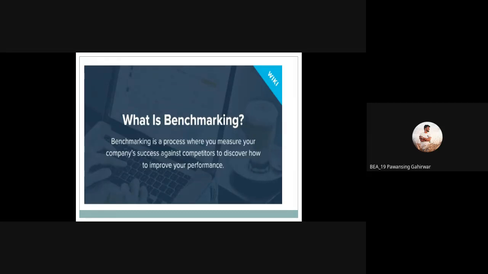Benchmarking is now a very well-known concept which is implemented in every sector: manufacturing, management, service. This benchmarking technique is used everywhere. In our daily life also we are using benchmarking. What is the meaning of benchmarking? Comparison.